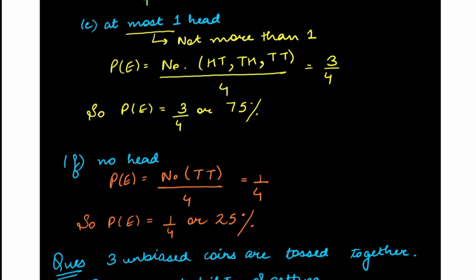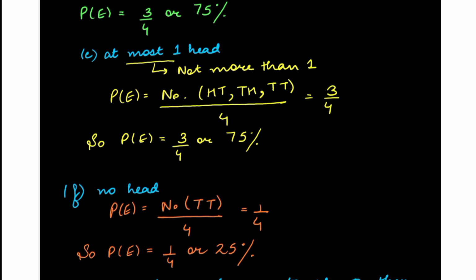No head. There is only a single case where there is no head. That is only TT. So number of favorable outcomes 1, total 4. So the probability is 1 by 4 or 25% when converted into percentage.